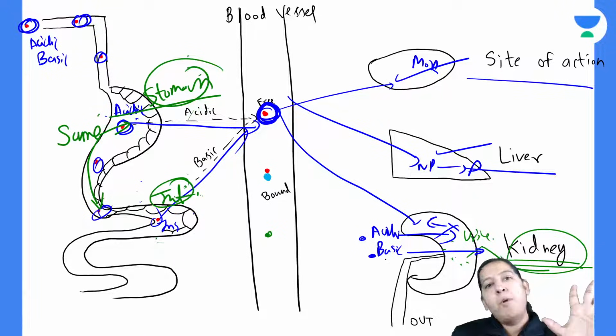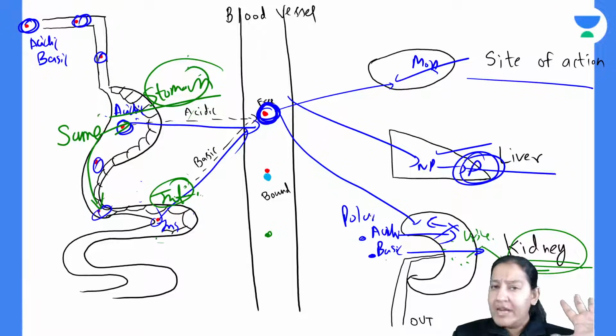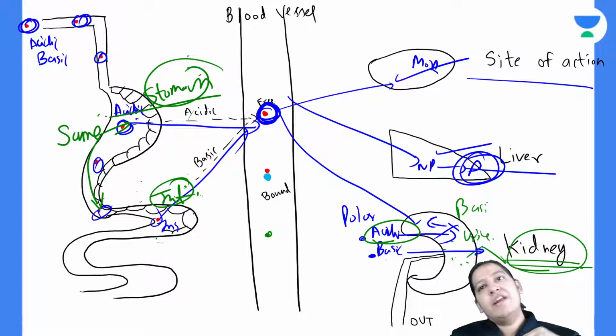Please excrete me. Both of them are already polar. They have converted into non-polar. Both of them are polar. Now the kidney wants to excrete both of them. If the kidney wants to excrete the acidic drug, the urine should be basic. Then only it will be excreted. If the kidney wants to excrete a basic drug, the urine should be acidic. Then only it will be excreted. For excretion, the opposite medium is required.